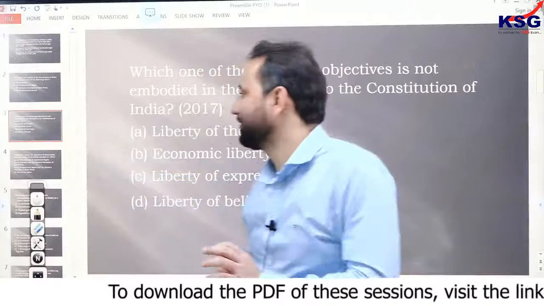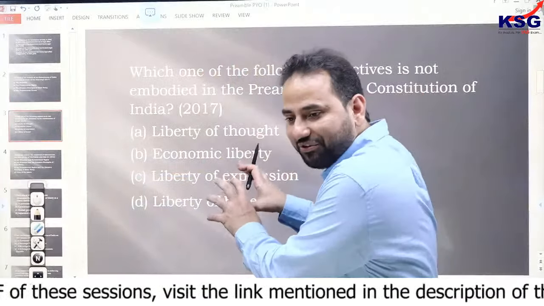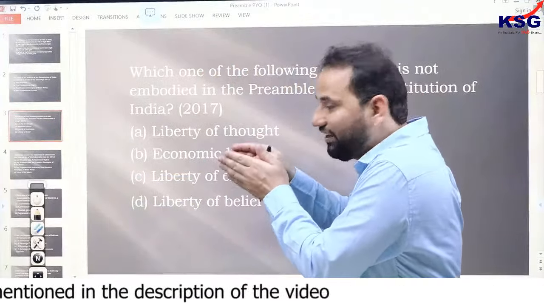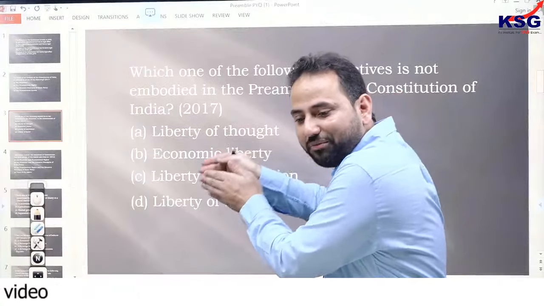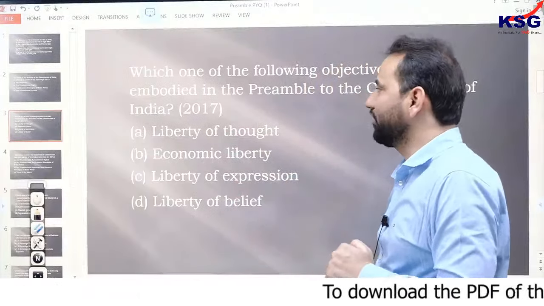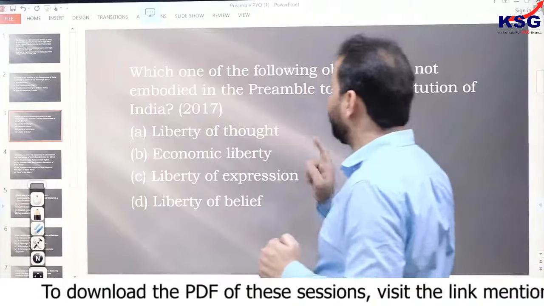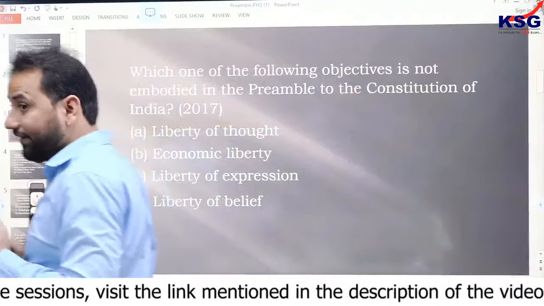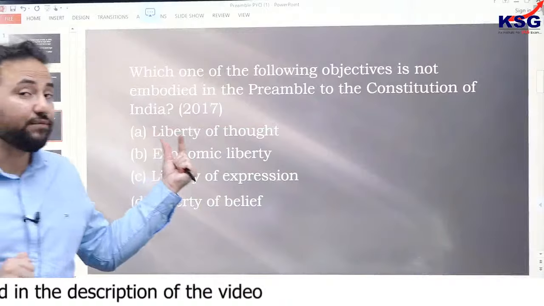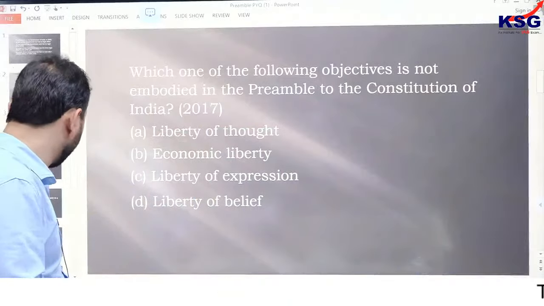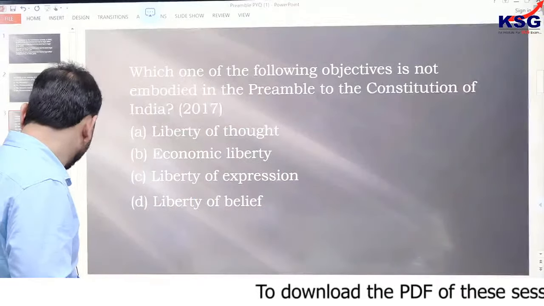See some more questions. Now, we have specified the questions in such a manner that we have given different themes associated with this topic, the preamble. So, see this question again. Which one of the following objectives is not embodied in the preamble to the Constitution of India? Now, to understand this question, you have to see the preamble again. I'll just show you the preamble again so that we understand this concept very clearly.